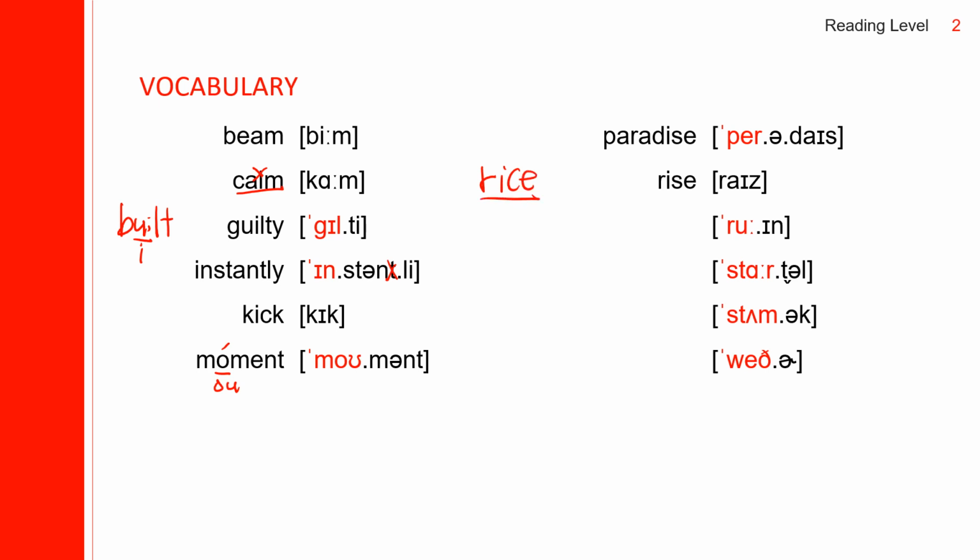R-I-C-E sounds like rice. R-I-S-E sounds like rise. Rice. Rise. Next one, ruin. Ruin spells R-U-I-N.